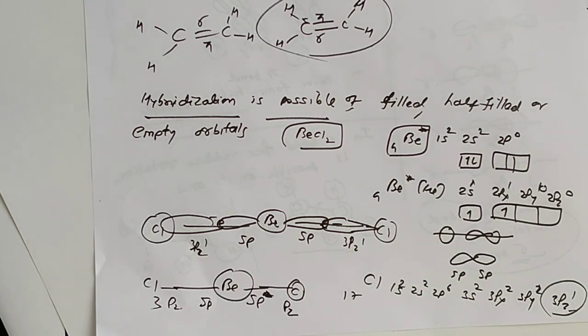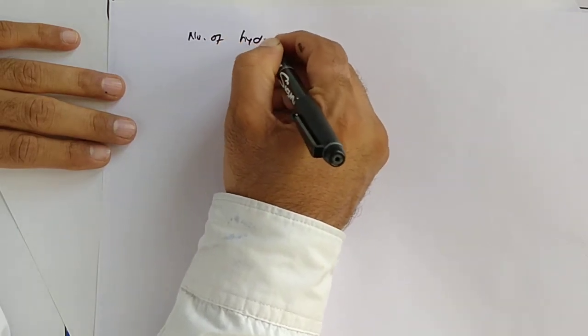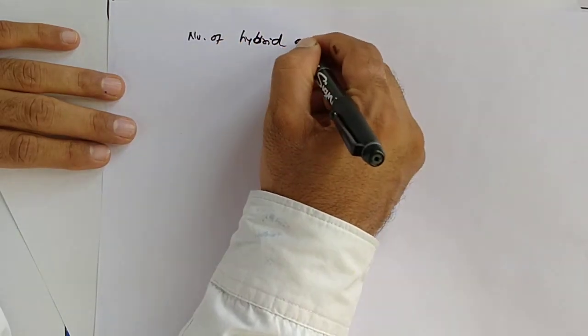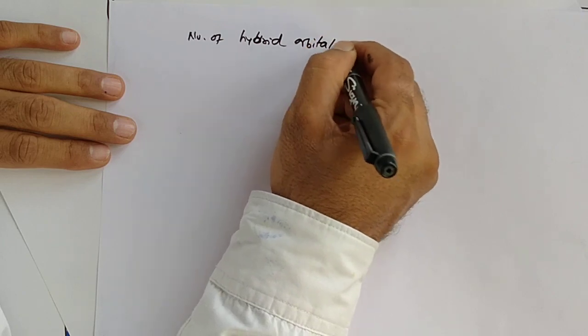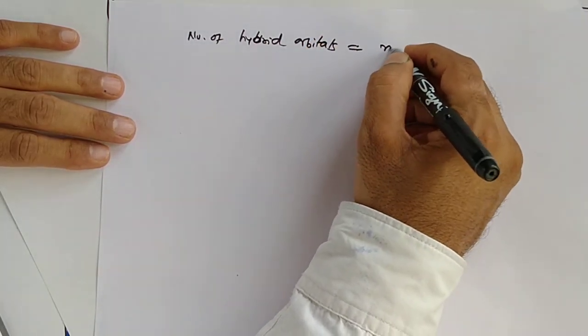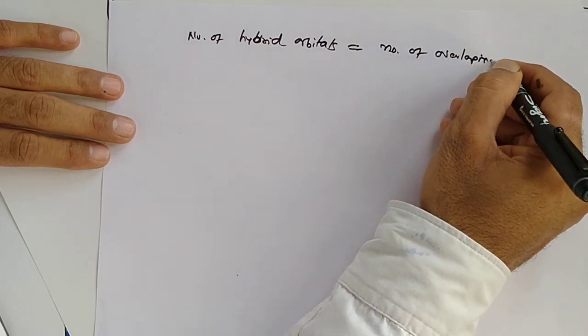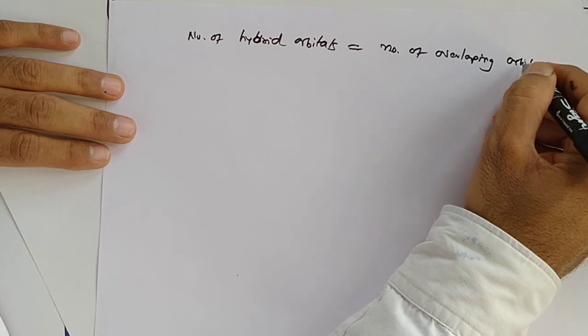Now the number of hybrid orbitals is equal to the number of overlapping orbitals.